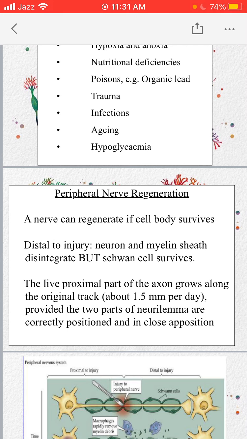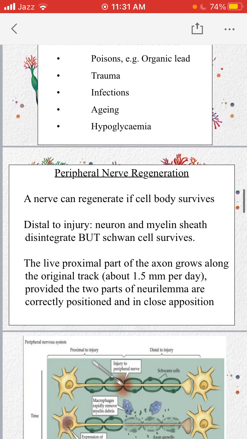So in the central nervous system, oligodendrocytes are responsible for the formation of myelin sheath, but in the peripheral nervous system, Schwann cells are responsible for the formation of myelin sheath around the neurons. So the proximal part of the axon grows towards the distal end.